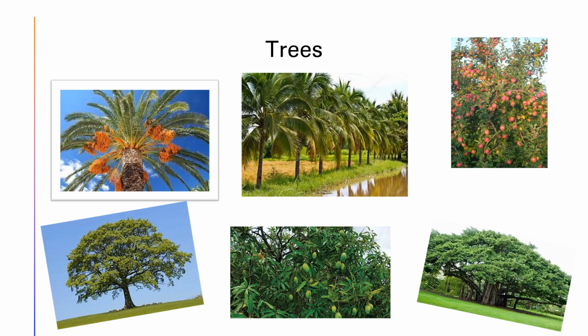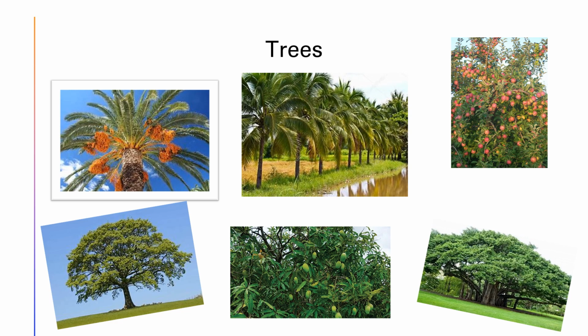First, trees. As you can see, I put up 5 or 6 pictures of different kinds of trees. First is the palm tree and another one is the coconut tree. These kinds of trees have no branches, they have only leaves. So palm tree and coconut tree do not have branches.